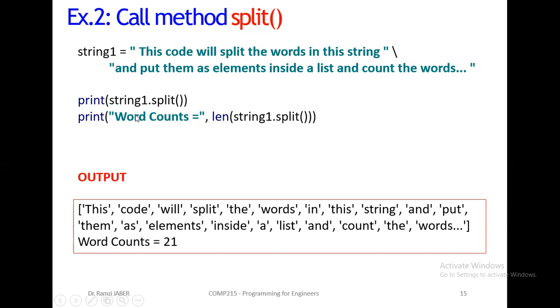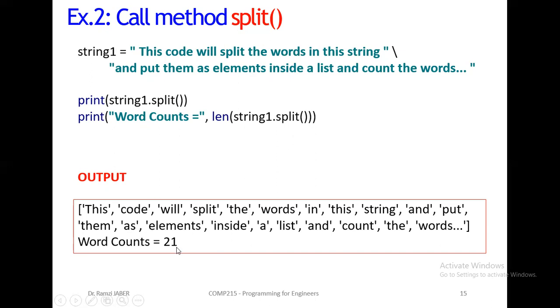Then if I want to count them, I want to count these strings or sentence, so we use len. len(string1.split()) with parentheses. So it will be 21. 21 words. We have now 21 words inside this string.